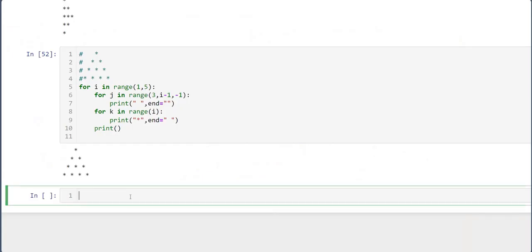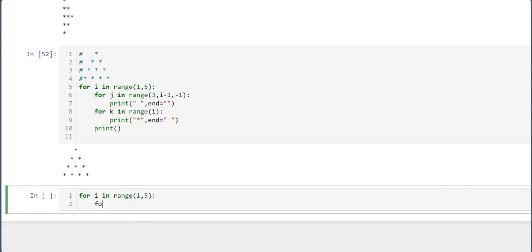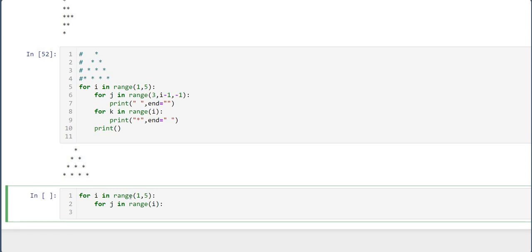Let me show you. For i in range, how many rows do you require? 5. For j in range, how many? 1 2 3 4. Here also I require the same number of columns, as it is increasing.